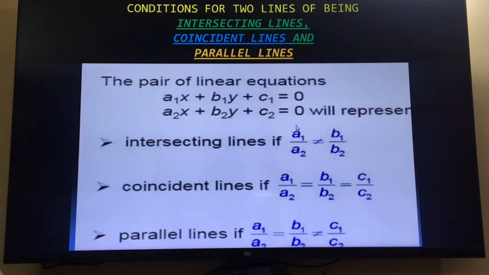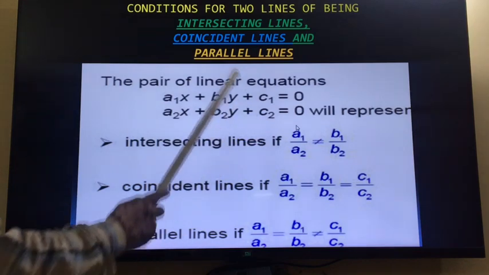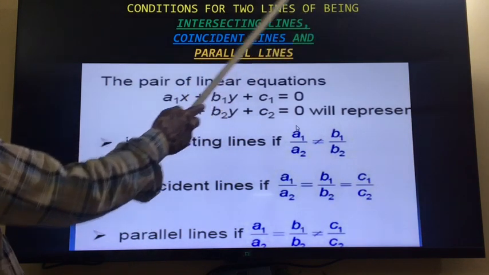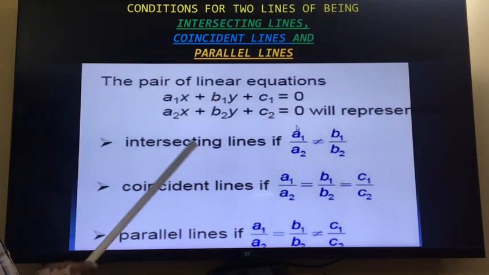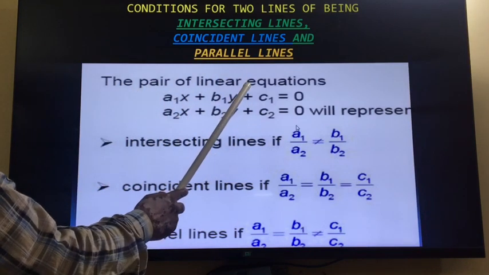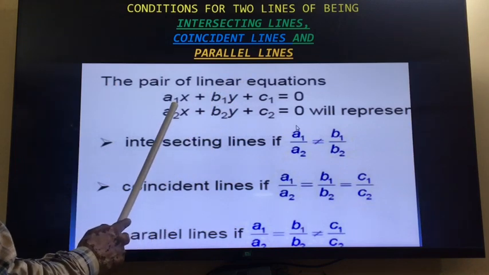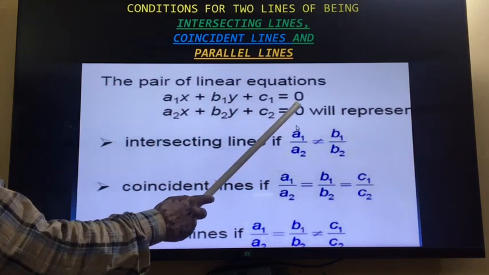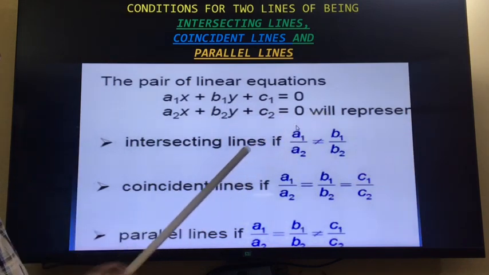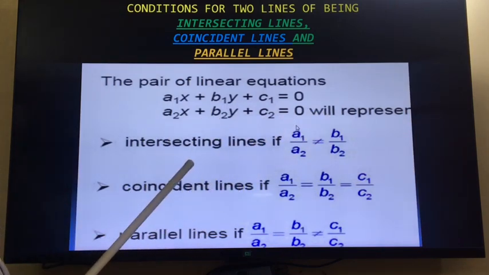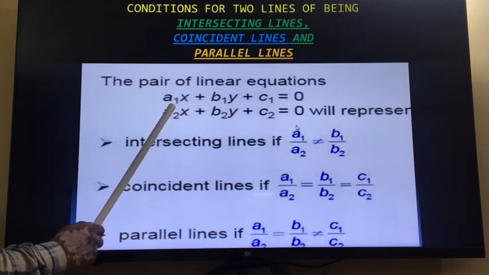Now on the basis of this, we are getting the following conditions. So, conditions for two lines being intersecting lines, coincident lines and parallel lines. The pair of linear equations are a1x plus b1y plus c1 is equal to 0, a2x plus b2y plus c2 is equal to 0. These represent linear equations in two variables.